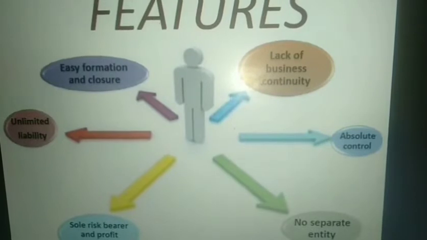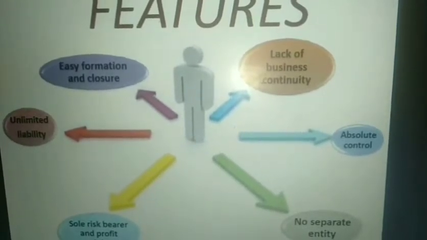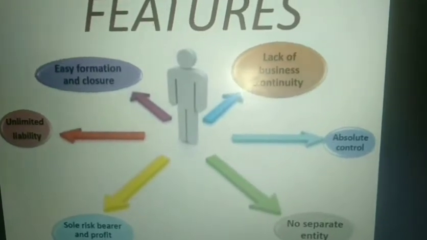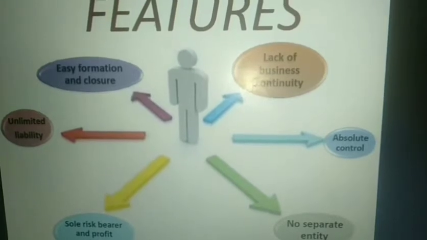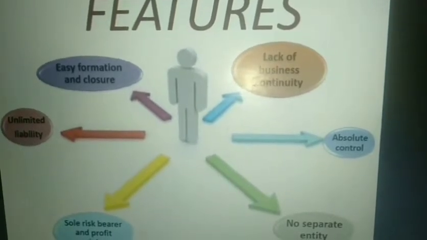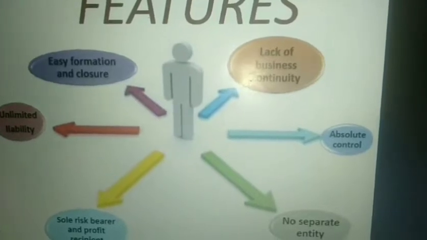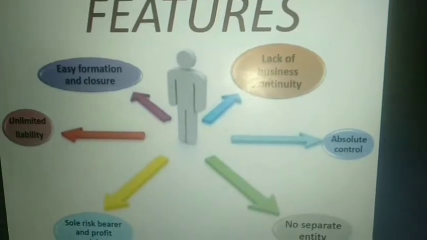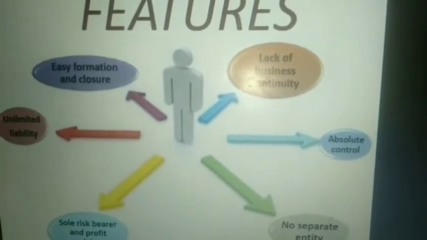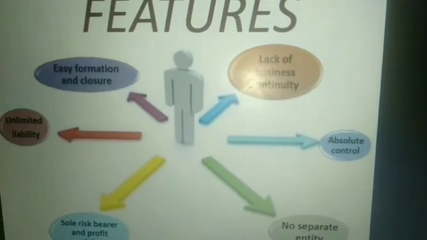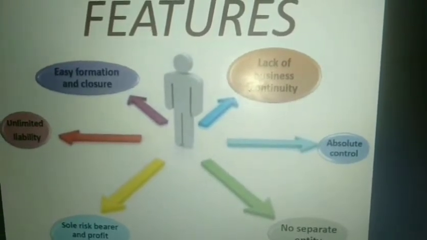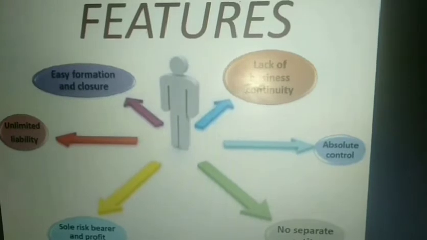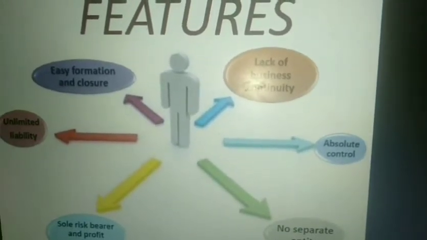Some of the features of sole proprietorship: the very first feature is easy formation and closure. It is very easy to form and close. In your daily life, you see hundreds of examples of sole proprietorship. Your nearby grocery store, your nearby vegetable vendor, your nearby stationery shop may be sole proprietorships. And these are very easy to form and close. There is no legal formality required. There is no need of incorporation. There is no need of registration in case of sole proprietorship.